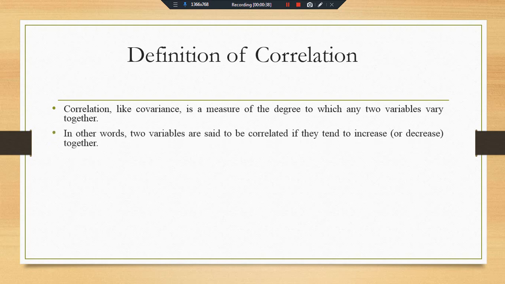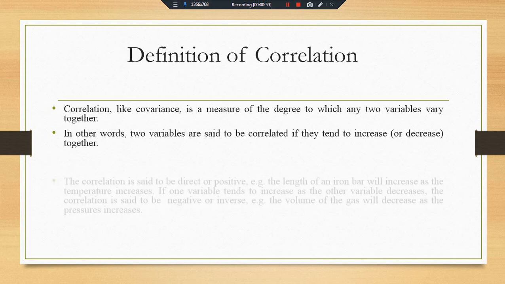In other words, two variables are said to be correlated if they tend to increase or decrease together. Keep in mind that when one variable increases or decreases, the other variable also increases or decreases, and the same holds the other way around. This is called correlation.